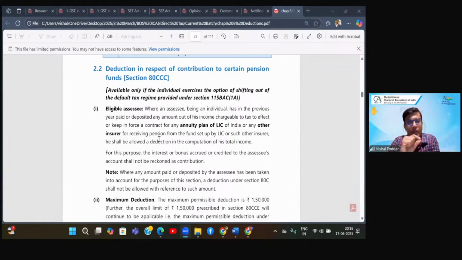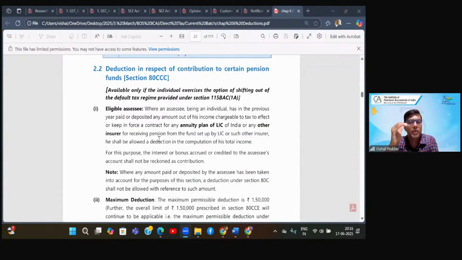So they even sing this during the ad, and that is a beautiful ad. So that ad is always there in my mind when I'm studying this section 80CCC. And that is how I even remember the section number, because ICICI, if you remove the I's, what is left is CCC. So this is how I can remember this section.